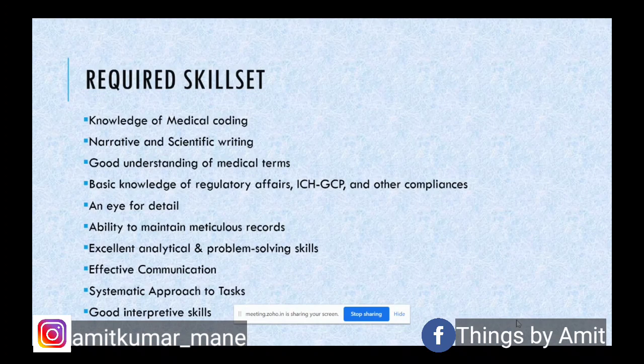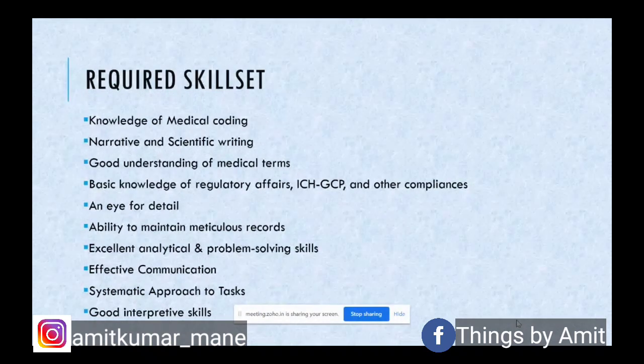How do you write a narrative for this? You can start with the basic information that this report pertains to an 18-year-old male patient who was taking paracetamol for fever, and had an adverse event of headache on 21st of May 2021.